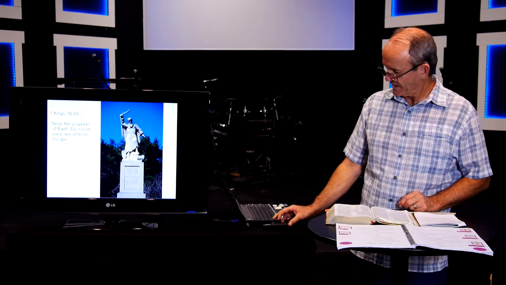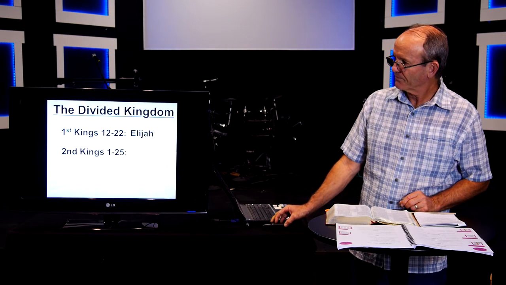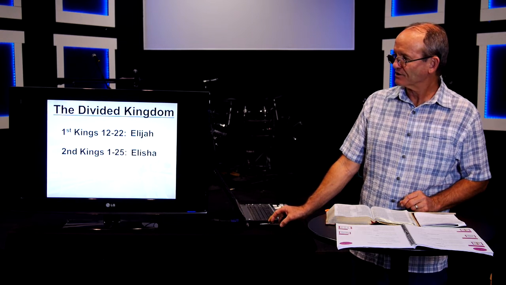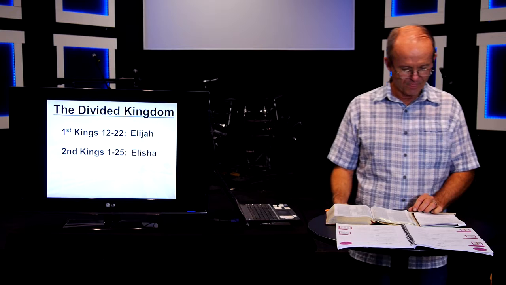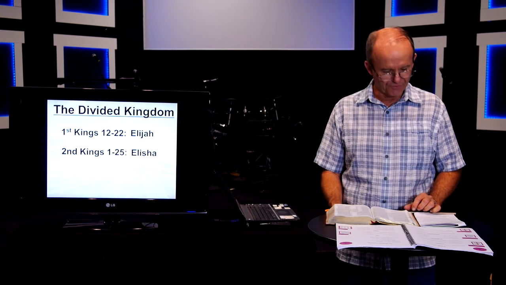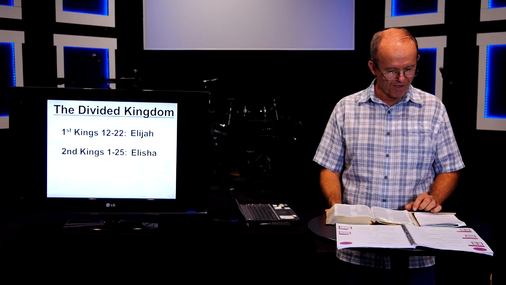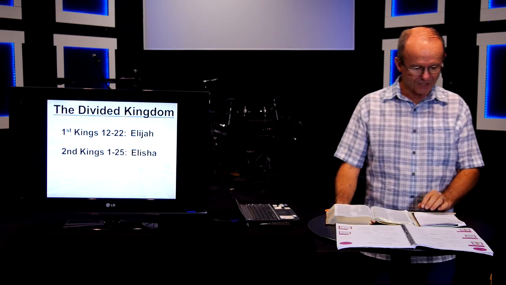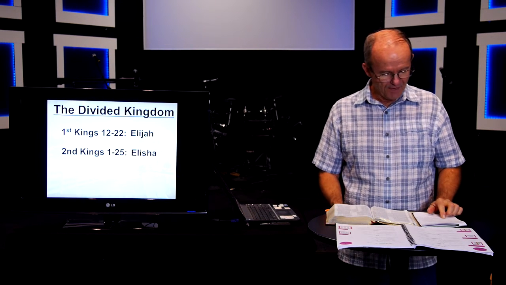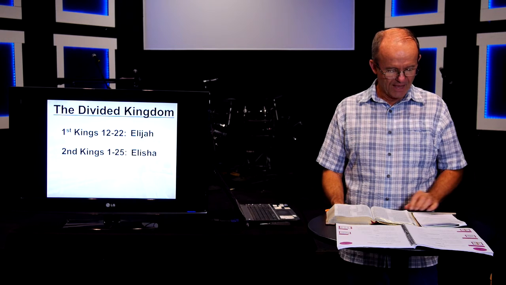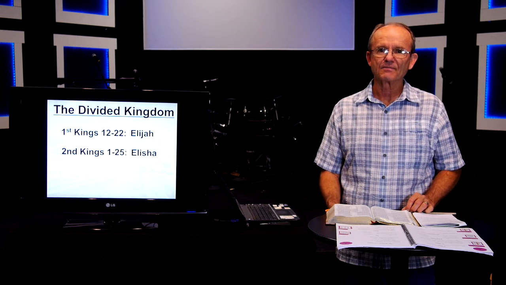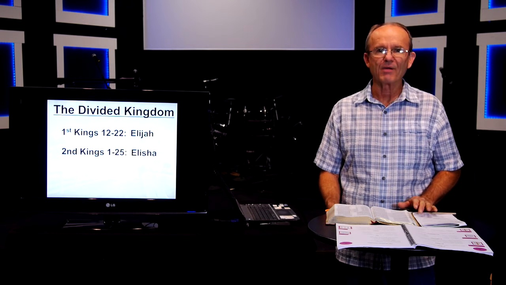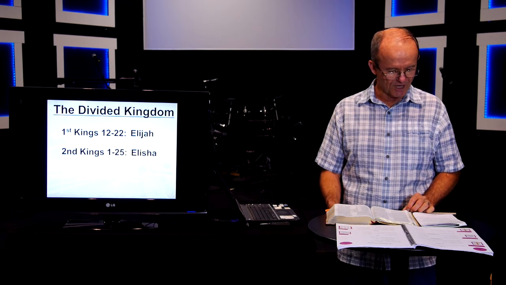When we go on to 2 Kings, chapters 1 through 25, the person that takes Elijah's place is Elisha. Whereas Elijah was a prophet of truth, Elisha was known as the prophet of grace. His ministry was more compassionate. In chapter 4 of 2 Kings, he provided a widow with oil, and the Shunammite's son was raised. And just as Jesus multiplied the fish and the loaves, he fed 100 people by multiplying loaves in chapter 4.